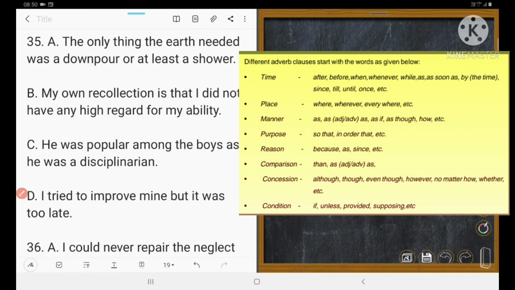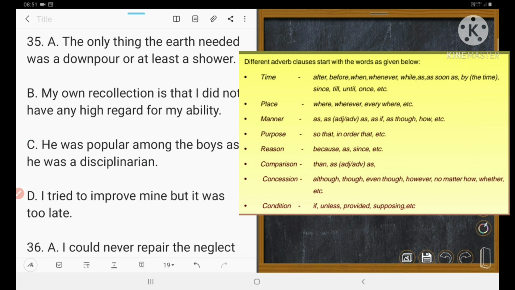What did I say? The only thing the earth needed was a downpour or at least a shower. This is a compound sentence. My own recollection is the only thing the earth. No, this is a relative clause, zero relative. A relative pronoun is used, so it is a relative clause. So it does not have an adverb clause. Next one is my own recollection is that. The that clause is just after the verb, it is a noun clause. The sentence has a noun clause.